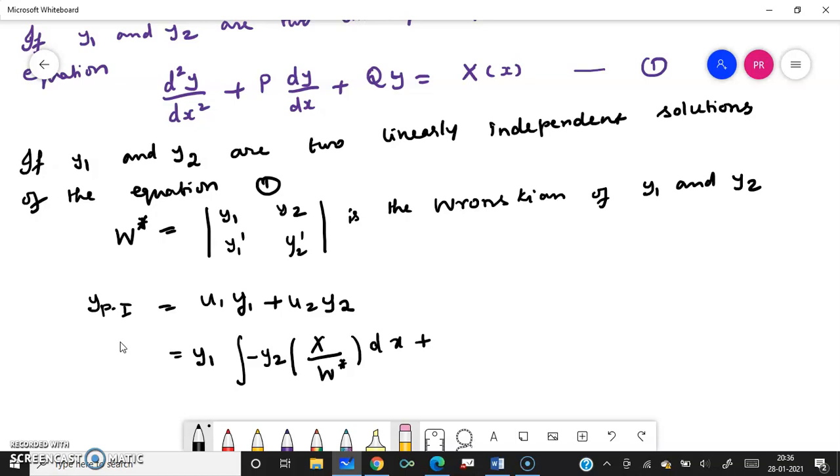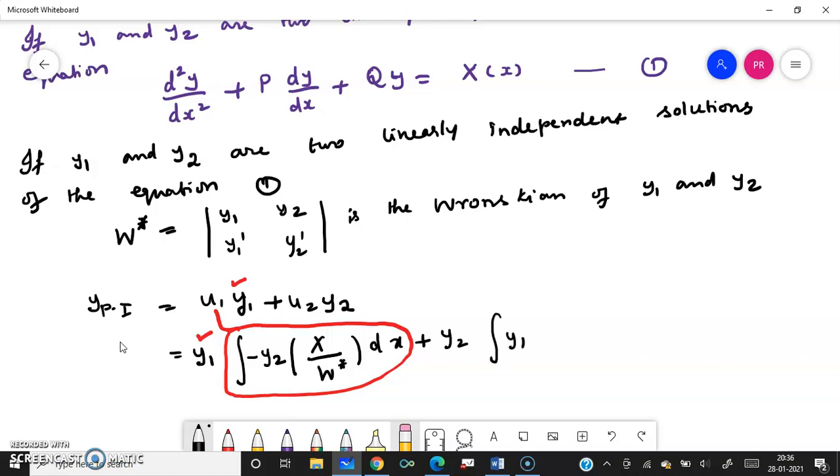y1 is already written; now we have to write u2. Everything with y1 is u1. Now plus y2 times u2. What is u2?